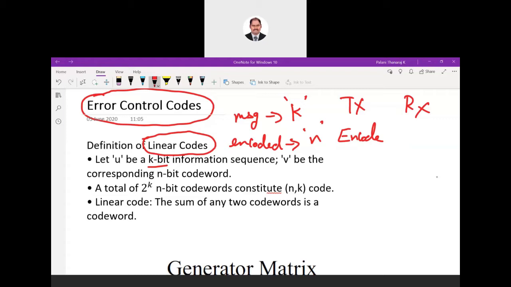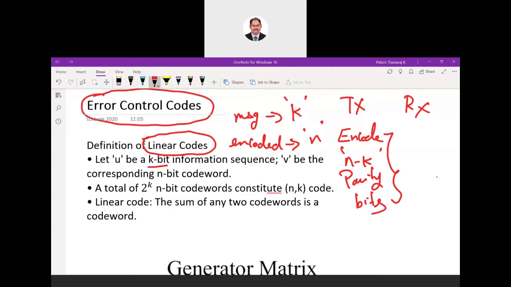Similarly, here we have the message, and then we add some parity bits so that it becomes an encoded message like a Hamming code, of n bits. So what would be the number of parity bits? n minus k. This is your number of parity bits. Are you able to understand? So this we have to transmit.